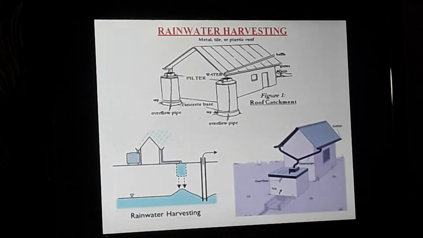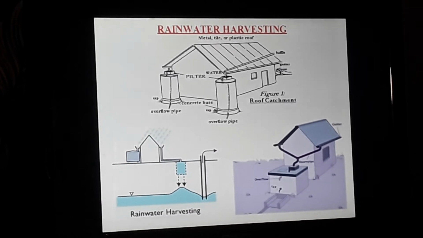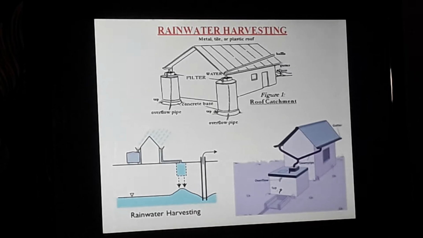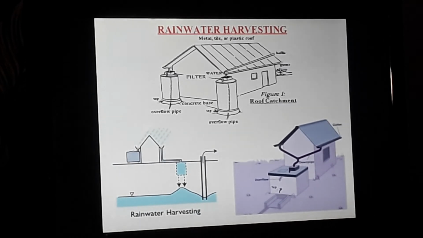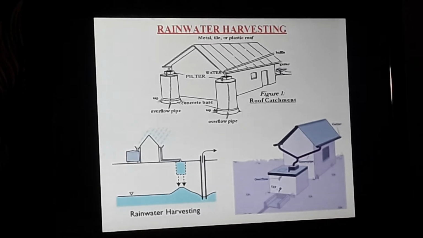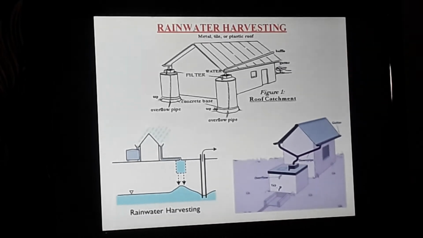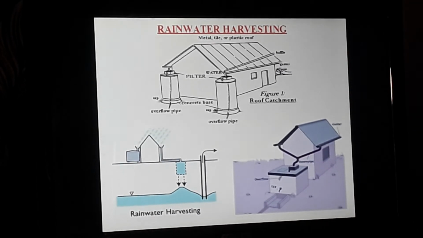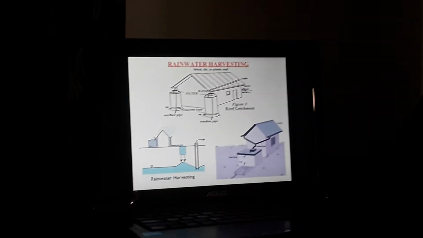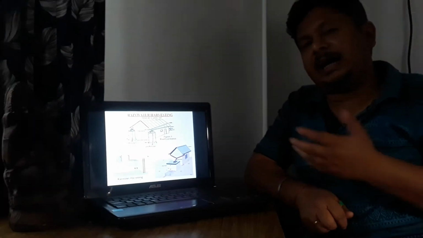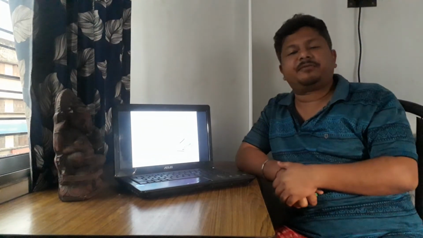Once the rainwater goes to the filter, all the unwanted particles will be removed, and the useful water can be used for different purposes. So you can see how rainwater can be utilized for different purposes.